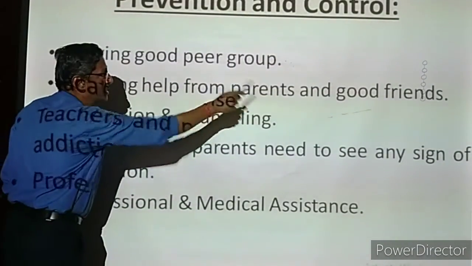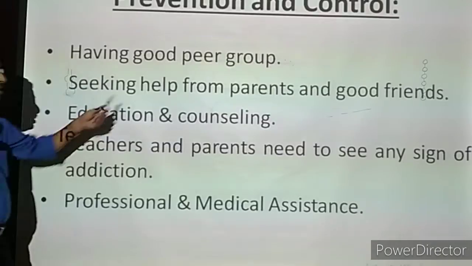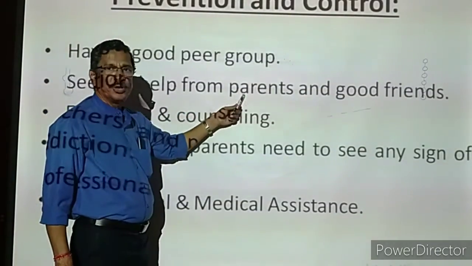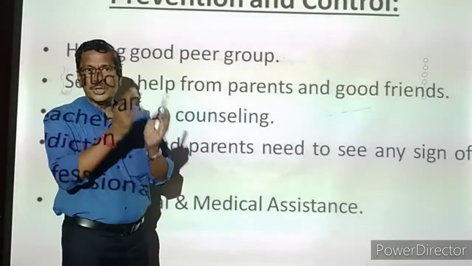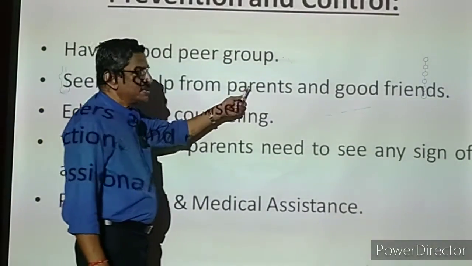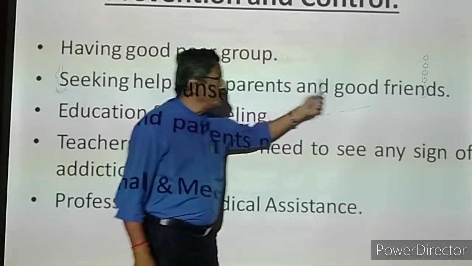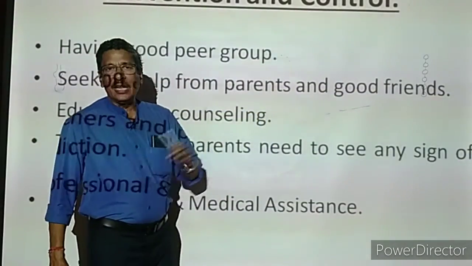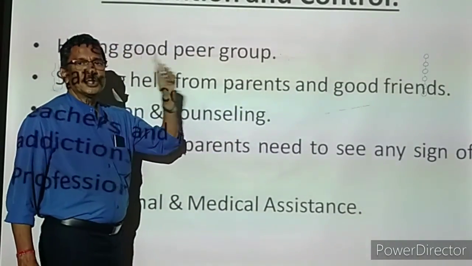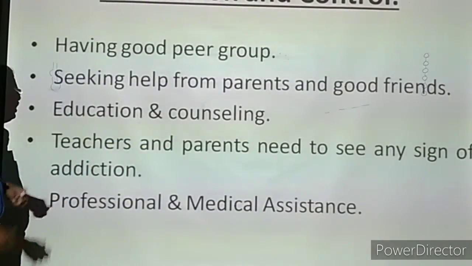Seeking help from parents and good friends. See that once again, parents. Parents are always very, very important for this particular age group, that is 12 to 19. Now we have to treat them as the best friend. That is parents and good friends. Friends, they are not just friends, but good friends, because good friends will always guide in the right way.